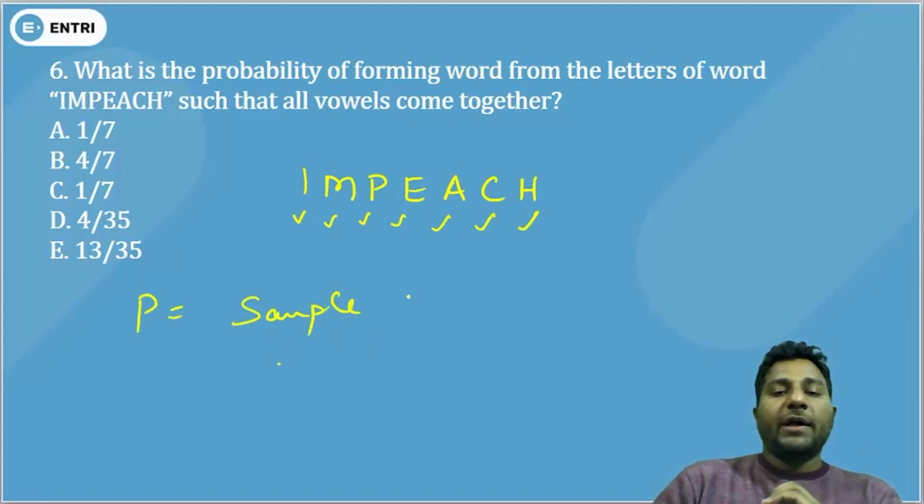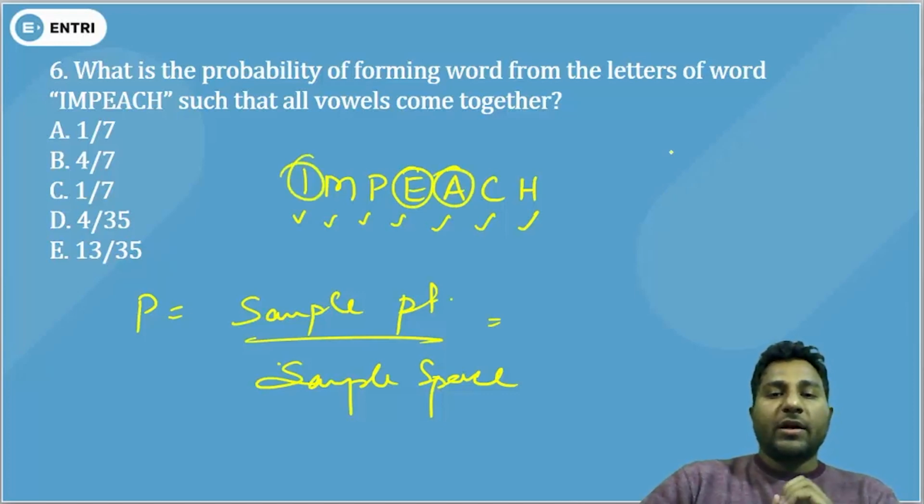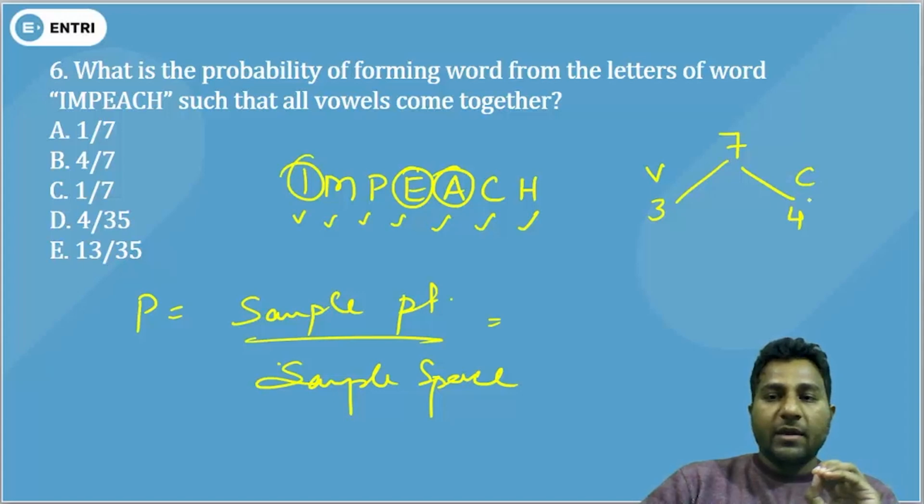Probability is sample point upon sample space. So what is the sample point? Vowels must come together, and the vowels are E, A, I. That means among 7 letters, 3 are vowels and 4 are consonants.